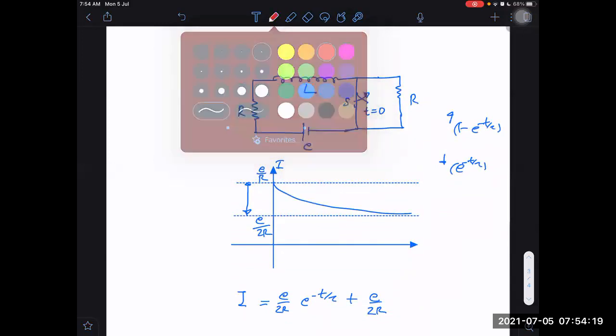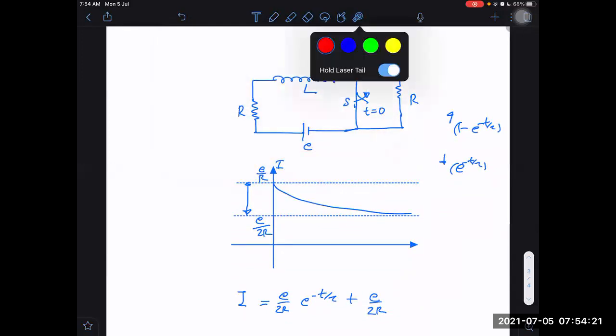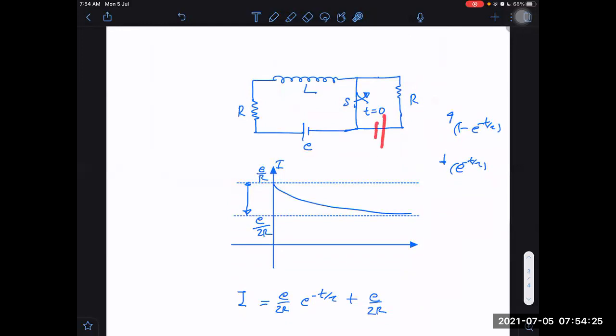EMF across the inductance should be moved. I'm just telling you with a laser trail here so that this will not be permanent. I will take here EMF 2E in the opposite direction. What would happen now? What would be the net tendency of the current? The current will reverse the direction. 2E minus E, 2E minus E divided by 2R after a long time.